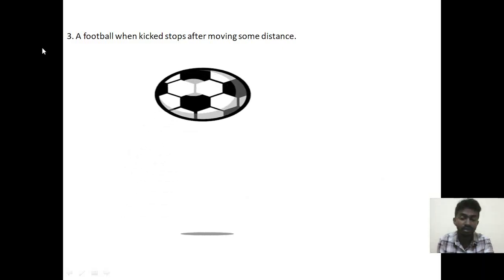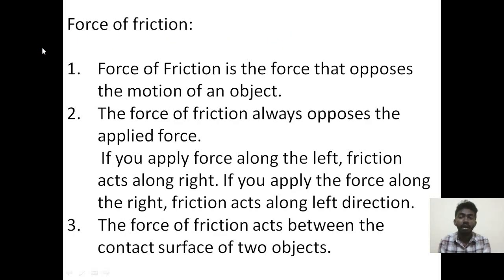For all these examples, the reason is force of friction. What is meant by force of friction? Force of friction is the force that opposes the motion of an object.